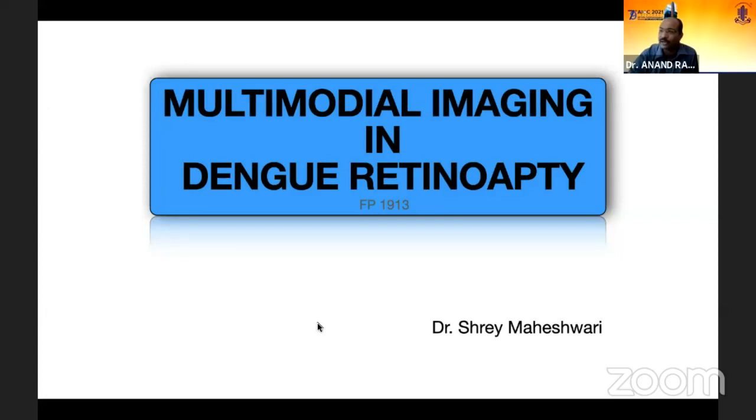Also, can we request the backend team to prominently display the timer? I can see it there, but it's not coming on clearly every time. I'm not able to see the timer. Yeah, there's one speaker slot called timer on the panel, so maybe you're not seeing that down pane. So Dr. Shrey, are you there?